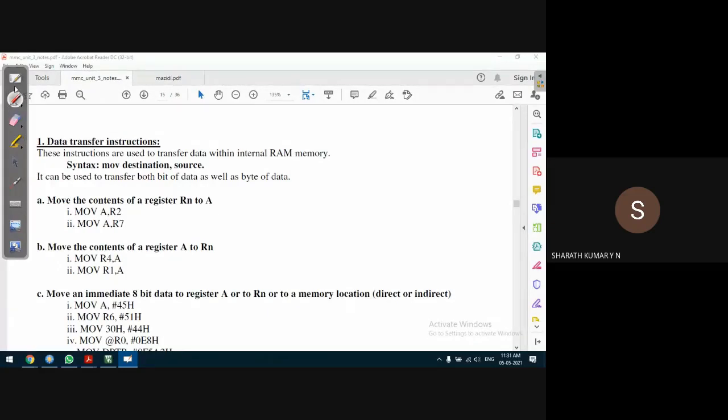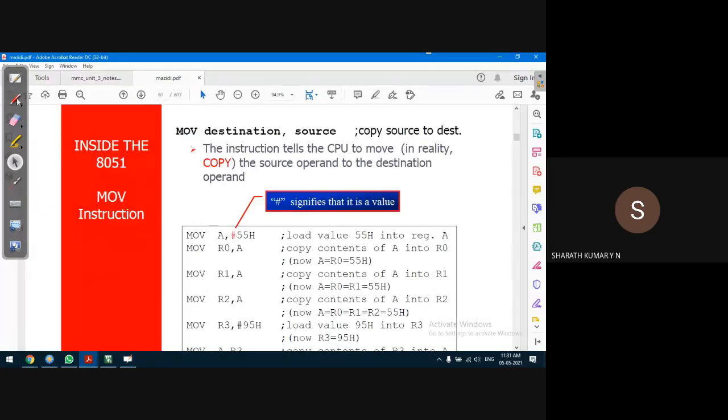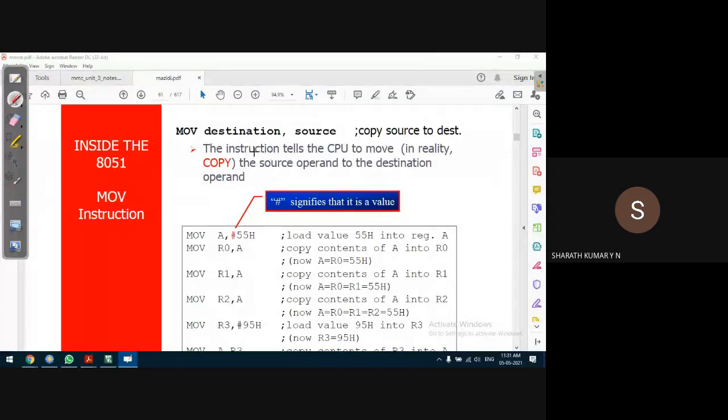A few samples we have already seen, especially when we discussed addressing modes. Let us quickly go through the various move instructions. The syntax is MOV, first the destination, comma, then the source. That's how we specify it.